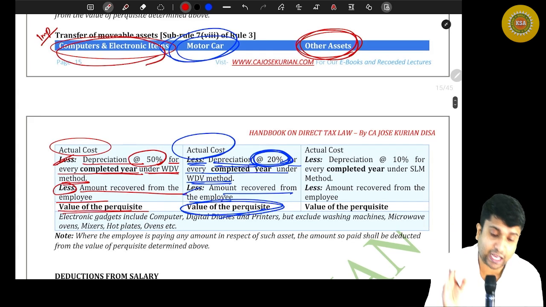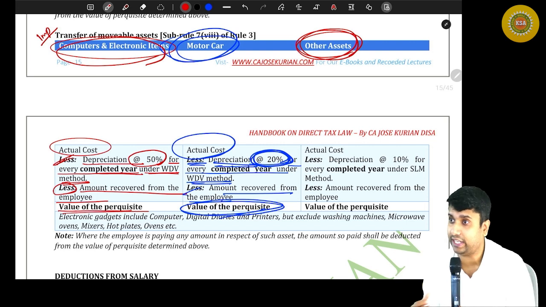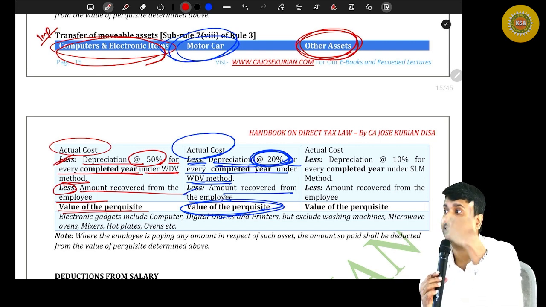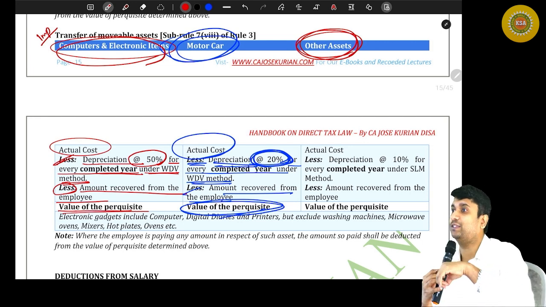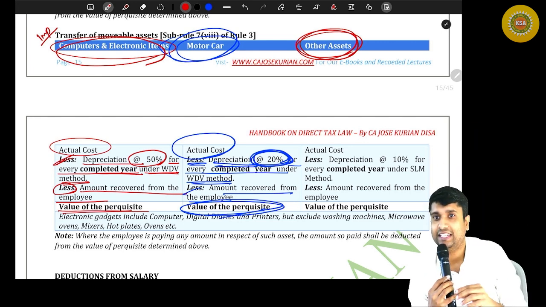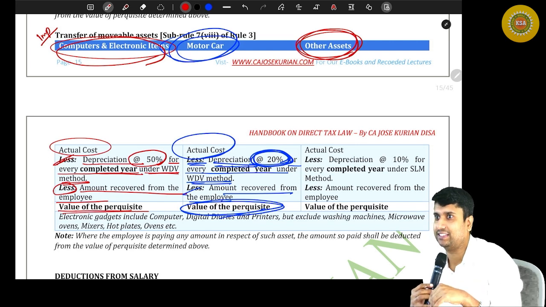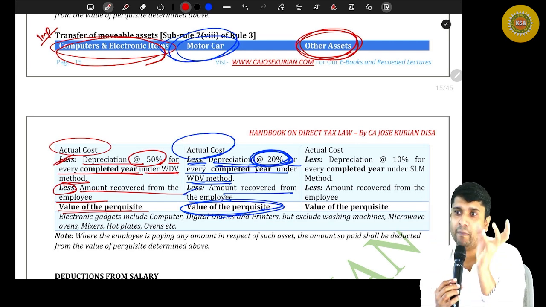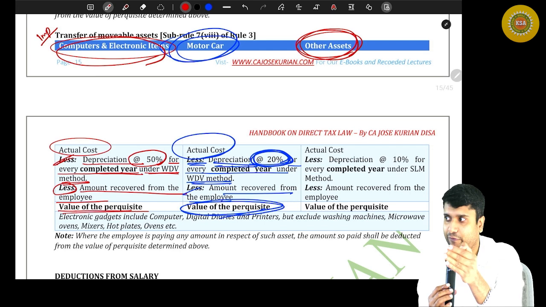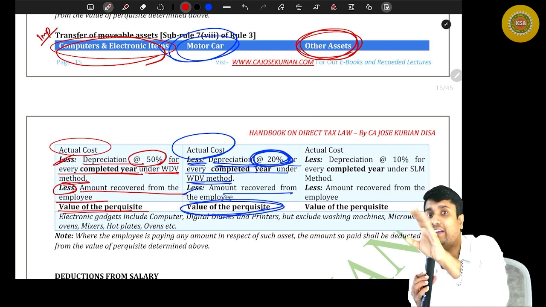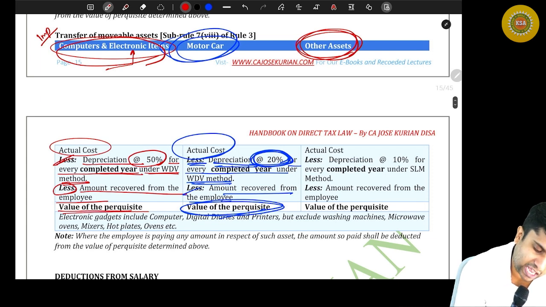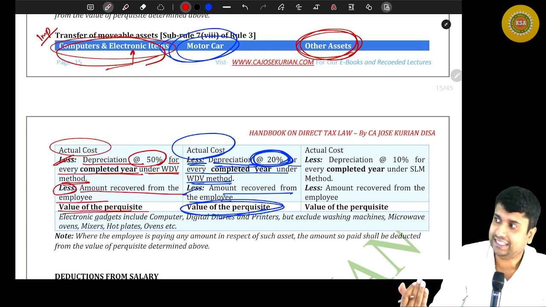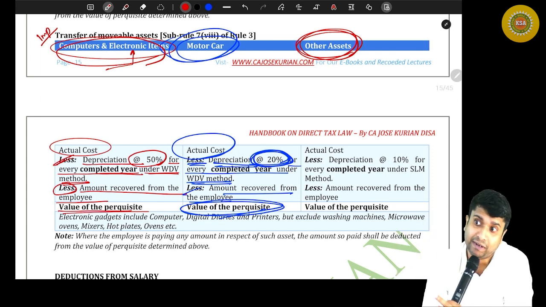Why? Because for computer and electronic items, we use the ejusdem generis interpretation. Have you studied interpretation of statutes in your law paper? What is ejusdem generis? If a general word comes after a specific word, the general word takes its meaning from the specific word. So here, electronic items comes after computer, so it should be read as computer and similar electronic items.